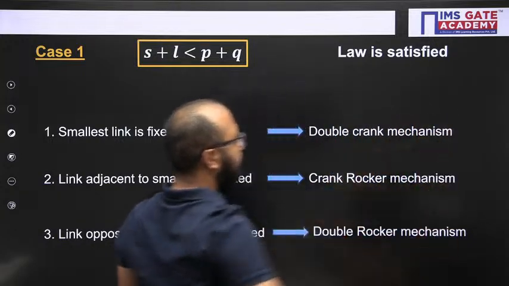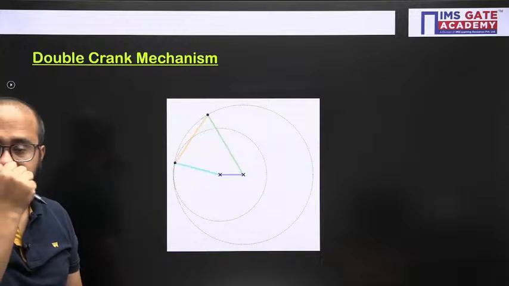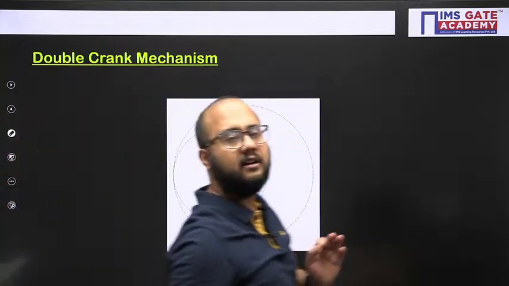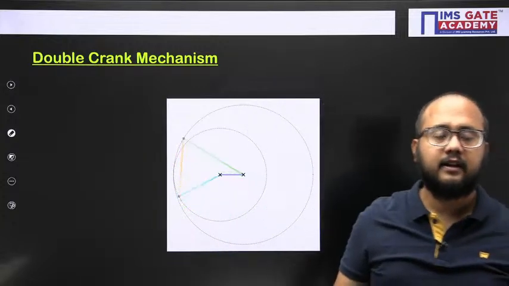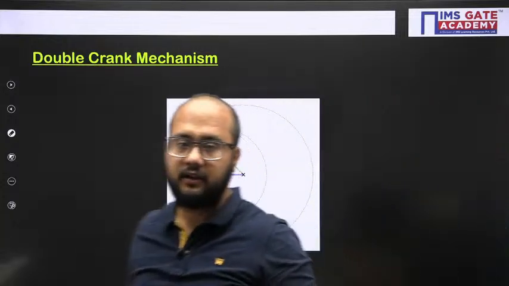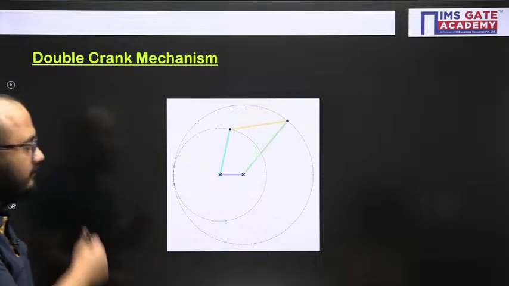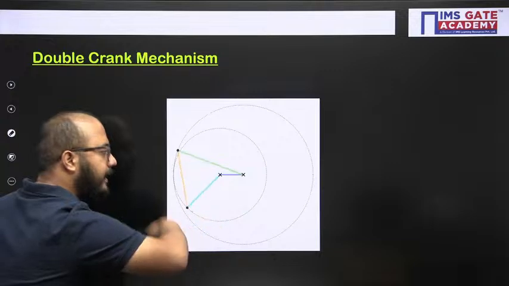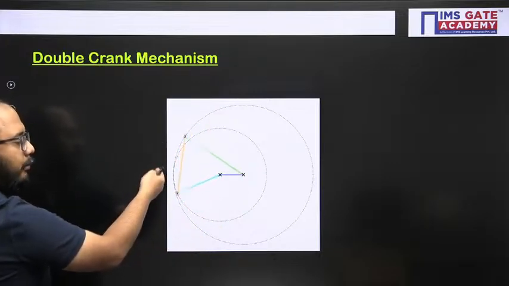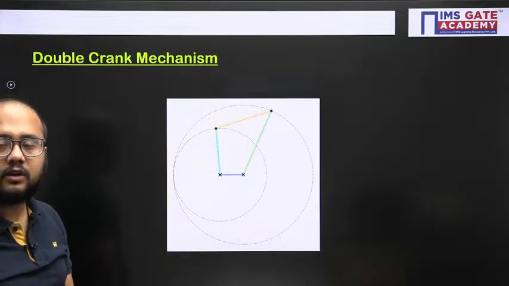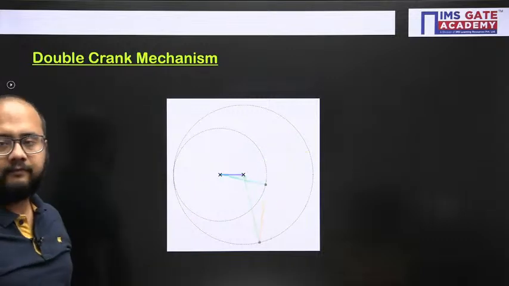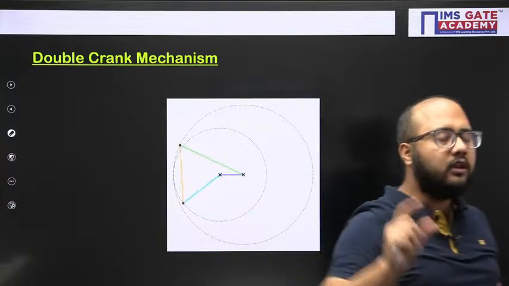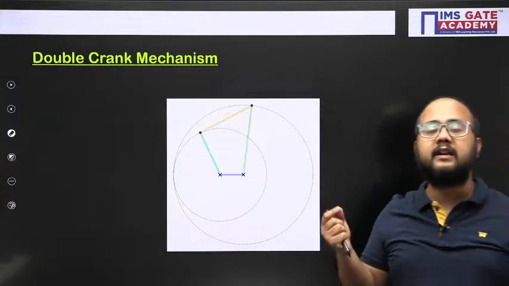Now, let us see the animation part here. Please understand, everyone. This is what kind of mechanism? Double crank mechanism. Is it clear, everyone? So you can easily observe both the links are going to have a complete rotation. In your mind it should be clear that both the links will have complete 360 degree rotation.